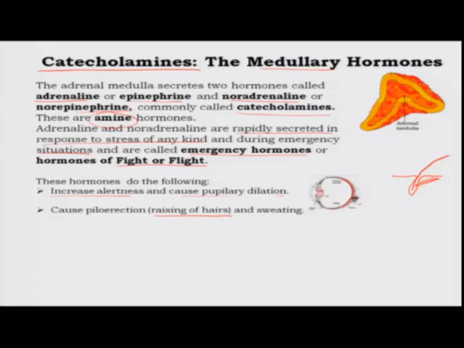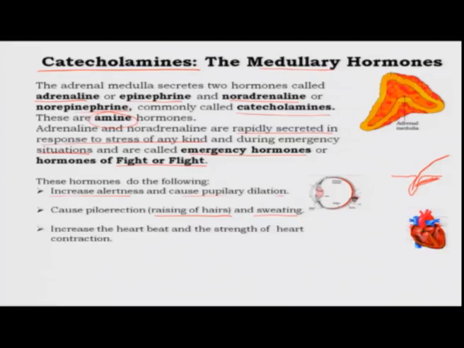When we had a lot of body hair, the contraction of the piloerector muscles would cause the hair to stand on end, and this serves two purposes: for the preservation of body heat, it traps the body heat and does not allow it to be released when you are feeling cold, and in a danger situation it helps you to intimidate your enemy. This also takes place, and sweating is a mechanism which is also activated at the same time.